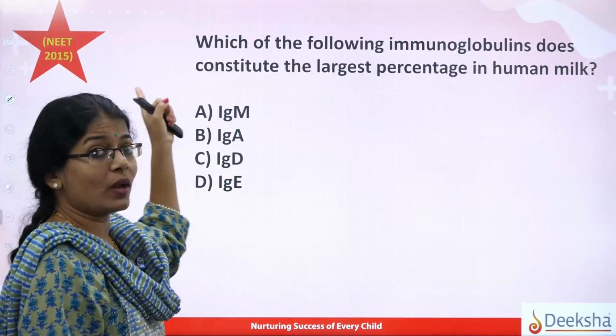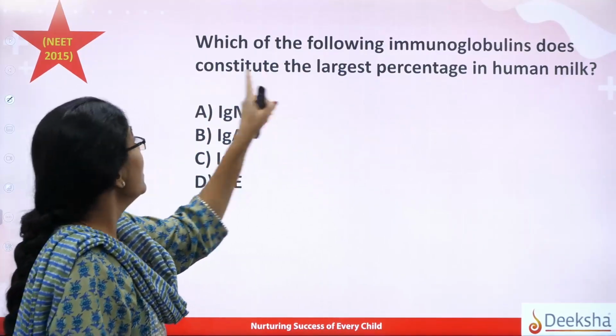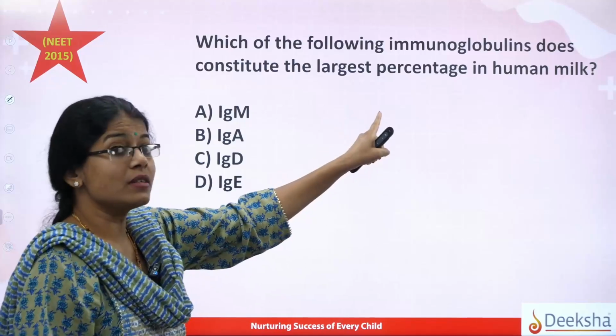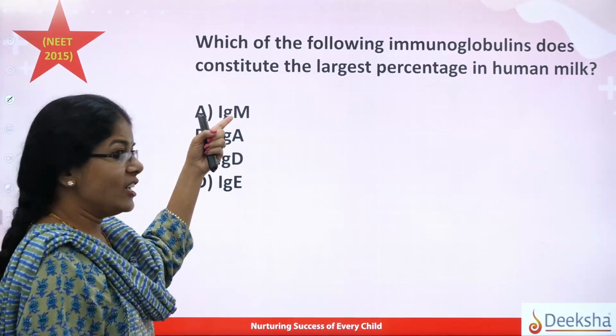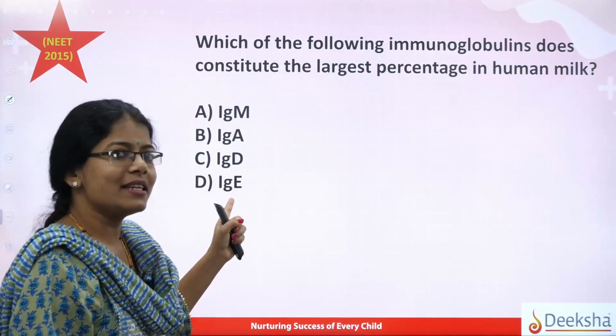Again, a NEET question which was asked: which one of the following immunoglobulins constitutes the largest percentage in human milk? IgM, IgA, IgD, IgE.